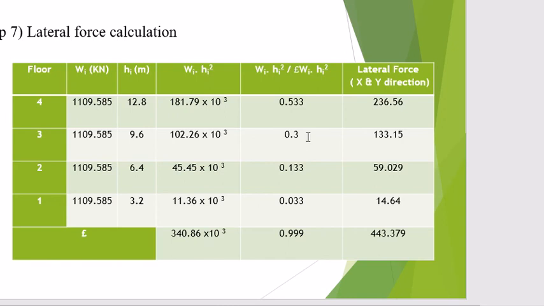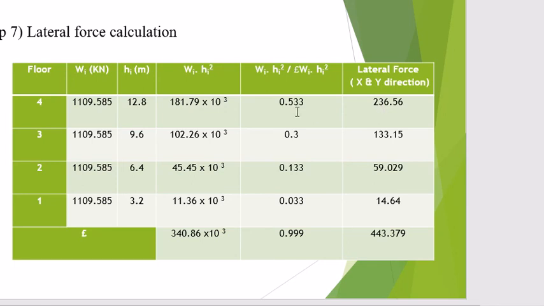Then we have to calculate one ratio, which is Wi into Hi square divided by the summation of Wi into Hi square. So according to that, you will get these values. Then we do the sum, which is always equal to 1, approximately 1. This is the cross check. Then we have to calculate the lateral forces. How to calculate the lateral forces?